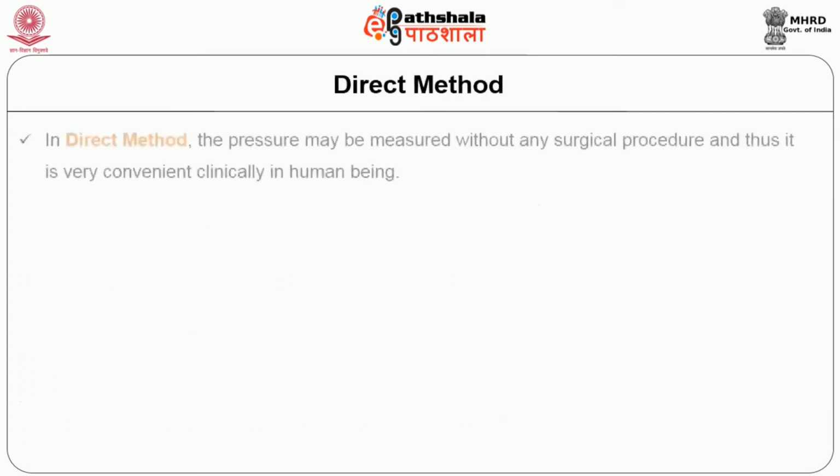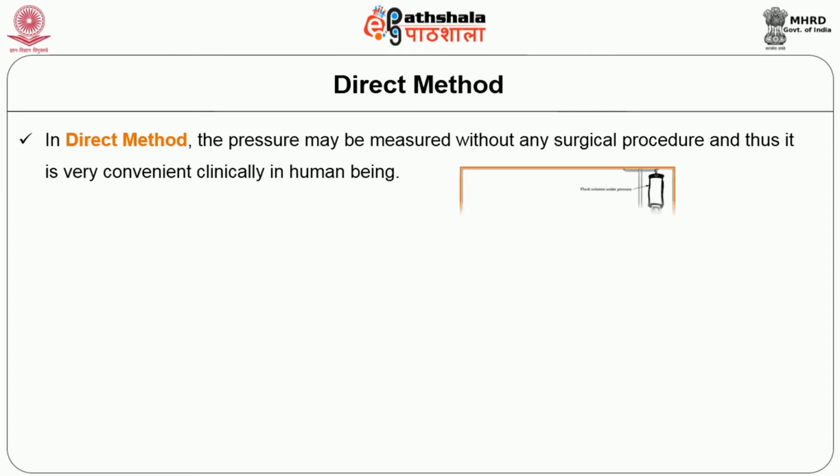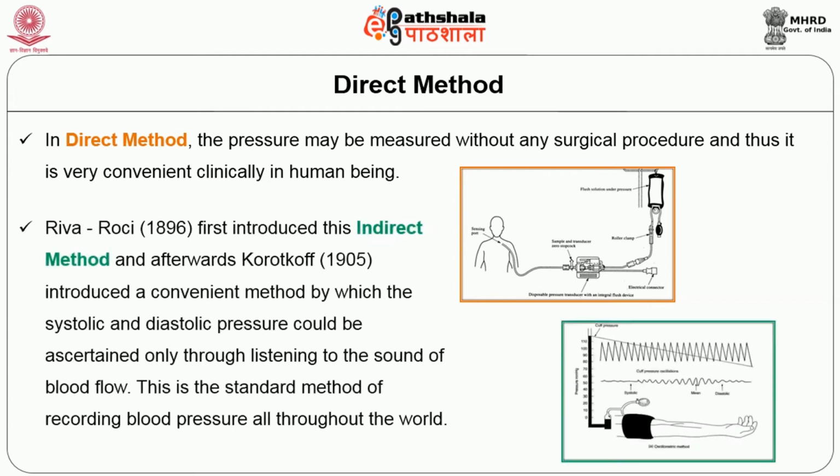In indirect method, the pressure may be measured without any surgical procedure and thus it is very convenient clinically in human beings. Riva-Rocci in the year 1896 first introduced this indirect method, and afterwards Korotkov in 1905 introduced a convenient method by which the systolic and diastolic pressures could be ascertained only through listening to the sound of blood flow. This is the standard method of recording blood pressure all throughout the world.